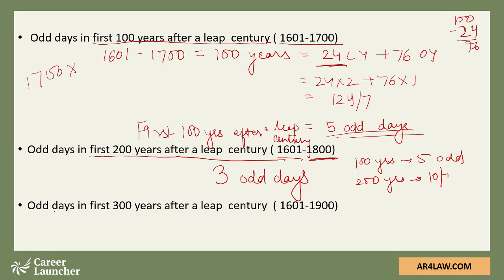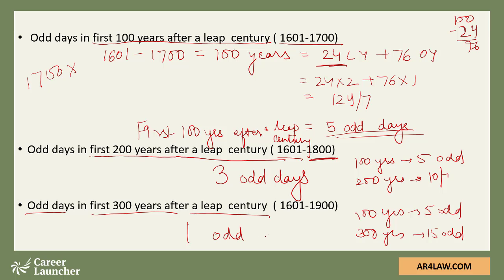Now, calculating the number of odd days in the first 300 years after a leap century. Again, if 100 years gives us 5 odd days, 300 years will give us 15 odd days. 15 divided by 7, we'll be left with 1. So I have tabulated this, and then it becomes easier for you to understand what you need to retain.